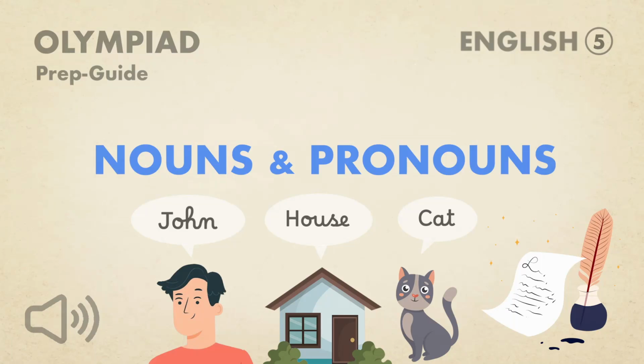Olympiad Prep Guide 5, English, Chapter 1: Nouns. Word names that we use to identify a person, place, animal, idea, or emotion are called nouns.